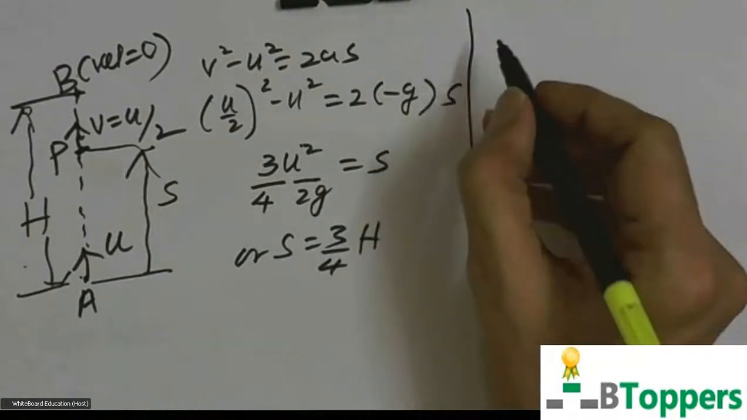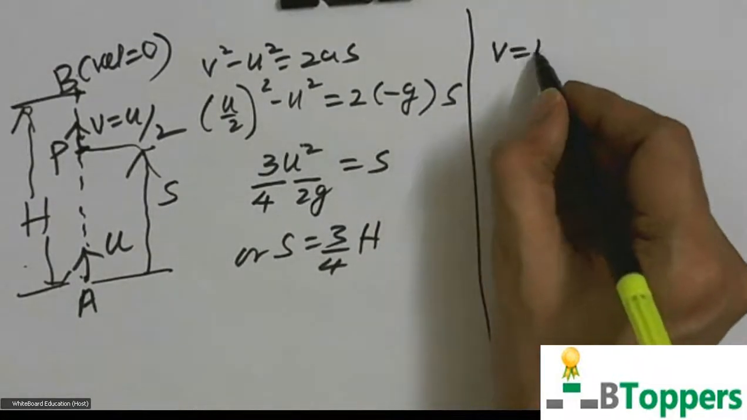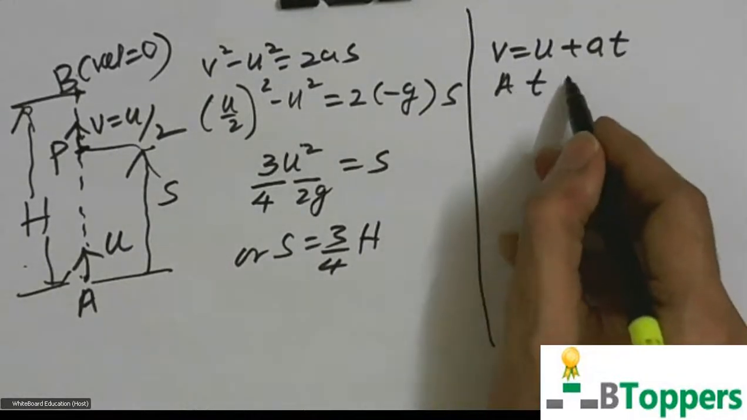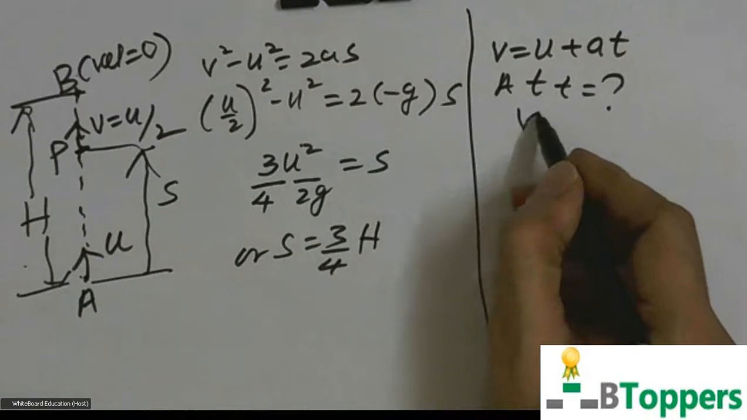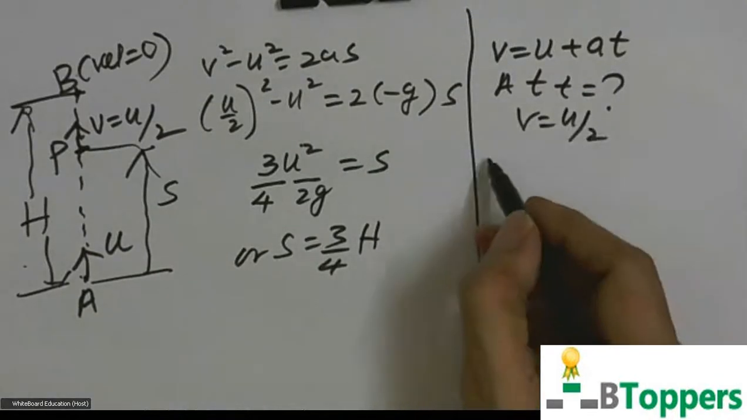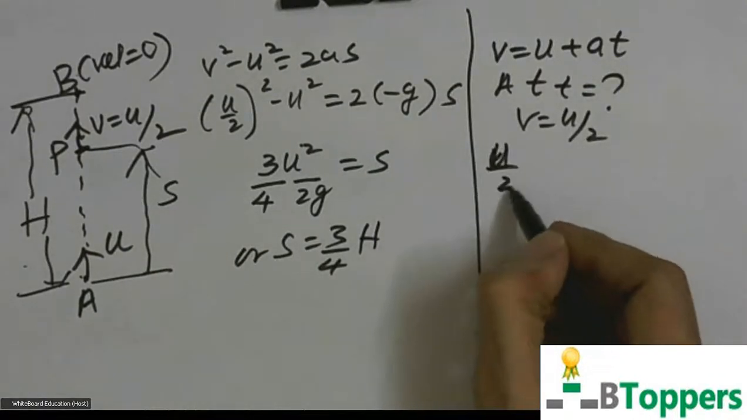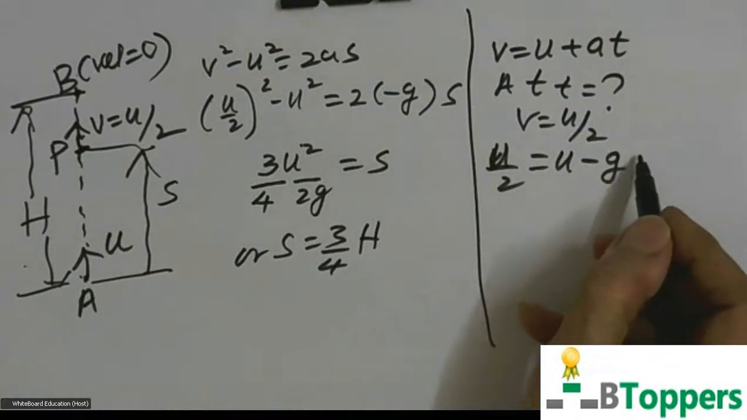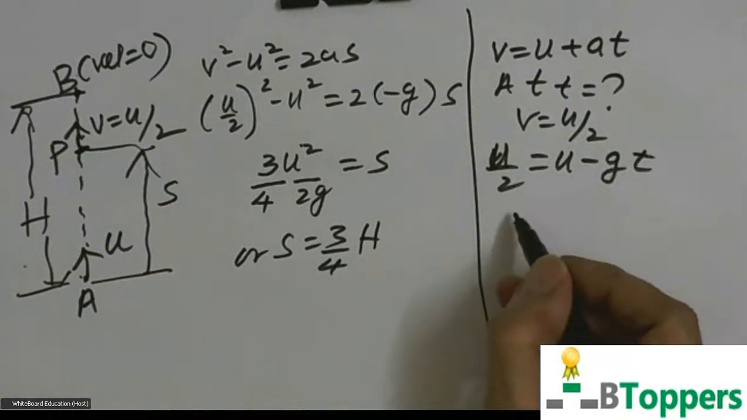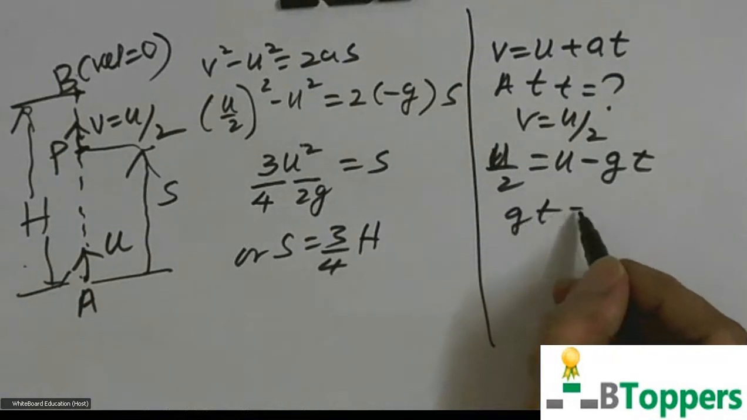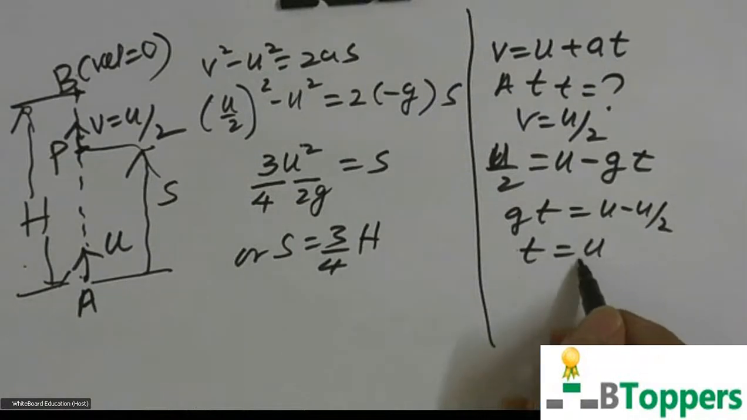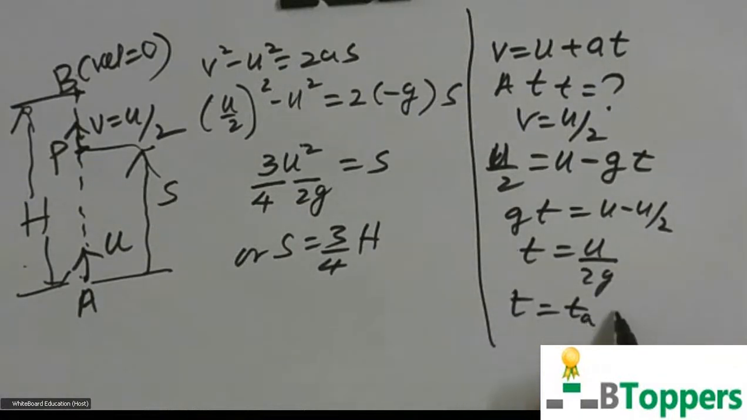You can also find the time after projection at which velocity becomes equal to u by 2. So I can take v equal to u by 2 here during upward motion when it passes through point P in the upward direction. A equal to minus g. So you will simplify this. g t equal to u minus u by 2, or t equal to u by 2g, or t equal to half of the time of ascent.